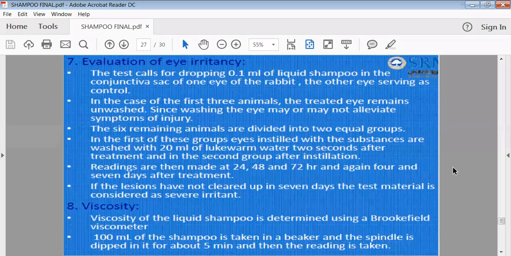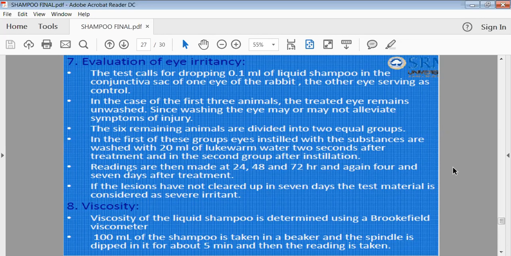This test is carried out using the rabbit as an animal. Here we have to prepare a solution of your shampoo, and 0.1 ml of the sample of that shampoo we have to administer into the conjunctival sac of the rabbit, and then observe for various kinds of reactions. If irritancy is there, it means there will be redness, or itching, or lacrimation. If no such effect is observed, it means your shampoo does not have irritancy. So this way we can find out the irritancy of your shampoo.